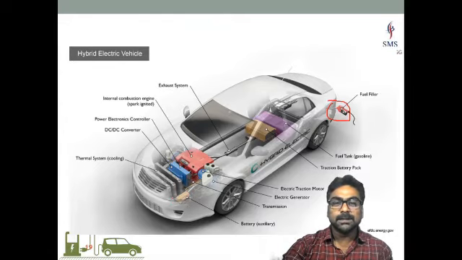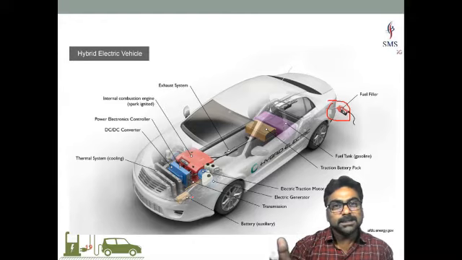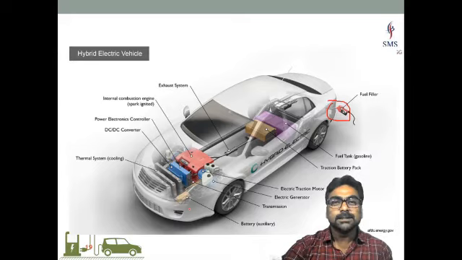Here you have auxiliary battery. That auxiliary battery is the conventional battery which is available in any car, right? That is the battery which is available in the existing or conventional car, whatever it is, which is always available for providing auxiliary supply to the auxiliary systems of the car, right? So here you have the traction battery and this is the auxiliary battery. Then fuel tank, we have internal combustion engine, traction motor and generator.